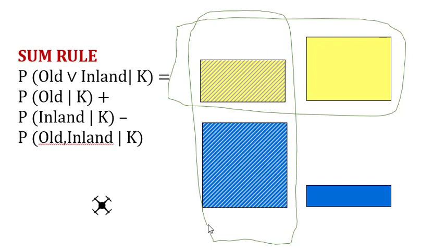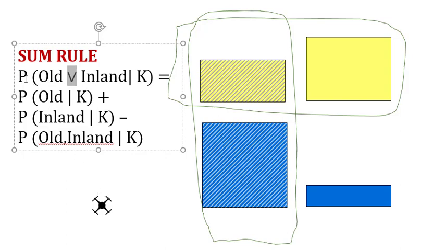Okay, so in the final part of the video, I'm going to explain two very important rules in probability theory: the sum rule and the product rule. Now, there are many versions of these rules. I'm going to explain one of them. So the sum rule uses this symbol, which means or.